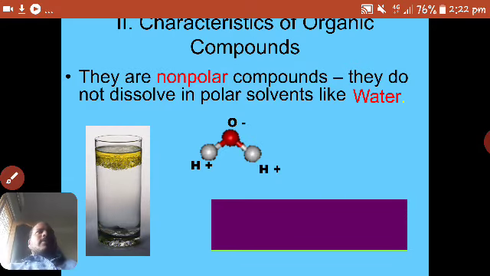Non-polar compounds like carbon tetrachloride will dissolve in benzene, or benzene dissolves in another non-polar compound. Sodium chloride, which is a polar compound, Na plus Cl minus, dissolves in water because water is a polar solvent. But NaCl cannot be dissolved in benzene or carbon tetrachloride, which are non-polar solvents.